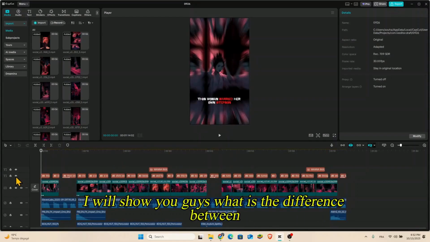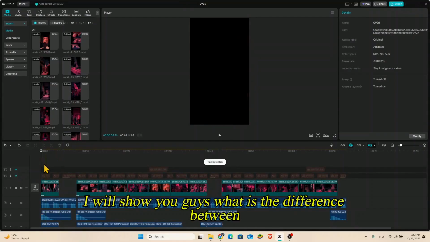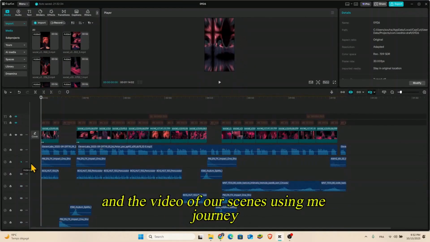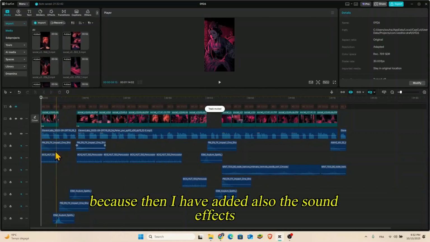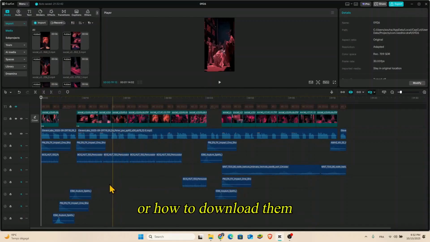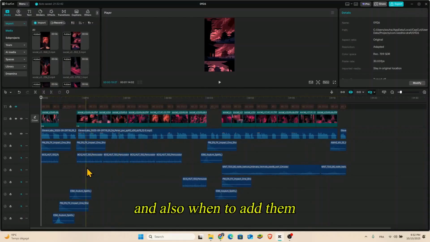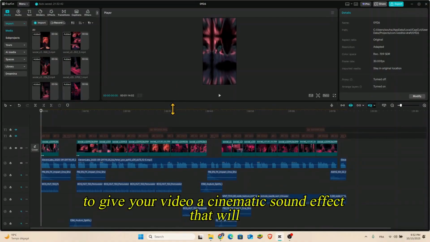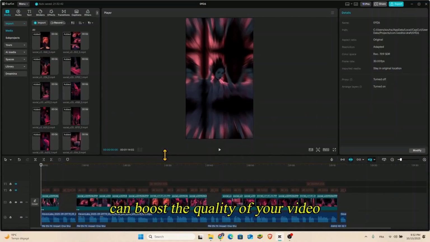I will show you guys what is the difference between creating only the scenes with audio and the video of our scenes using Midjourney, because then I have added also the sound effects. I will show you later how to create them or how to download them, and also when to add them to give your video a cinematic sound effect that can boost the quality of your video.